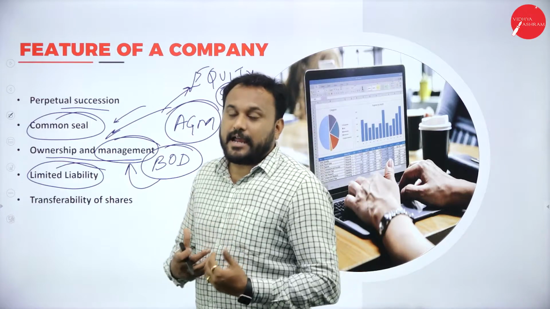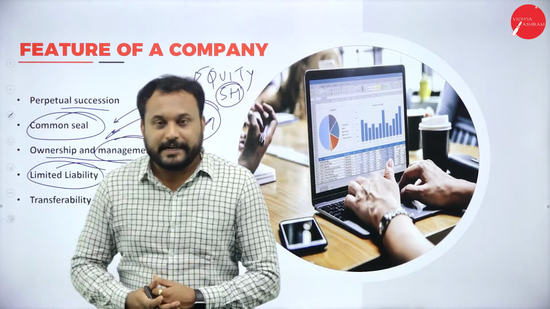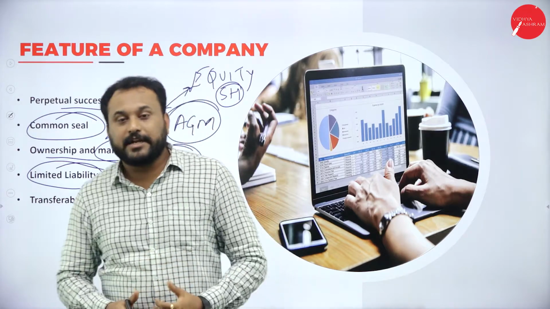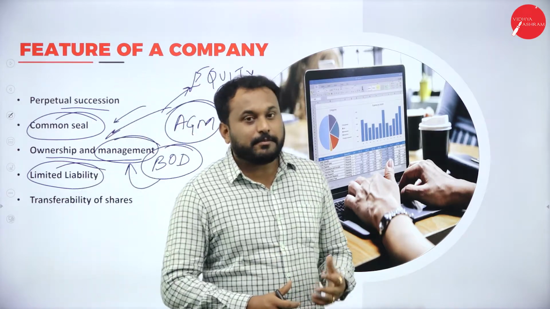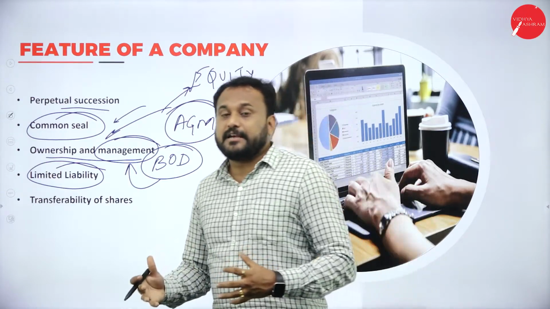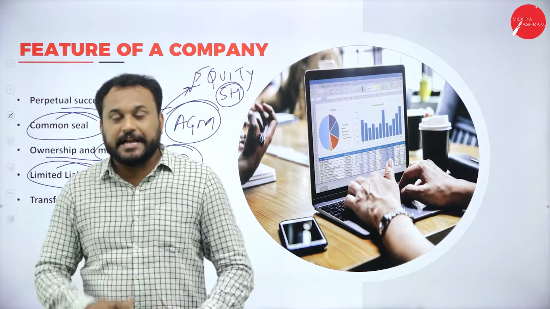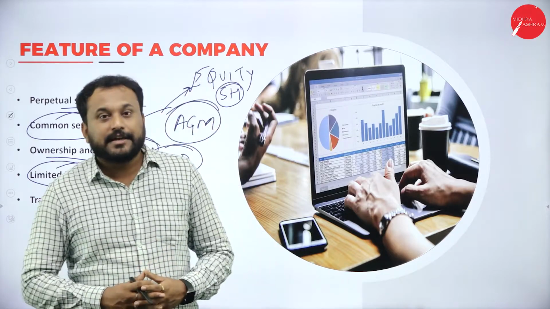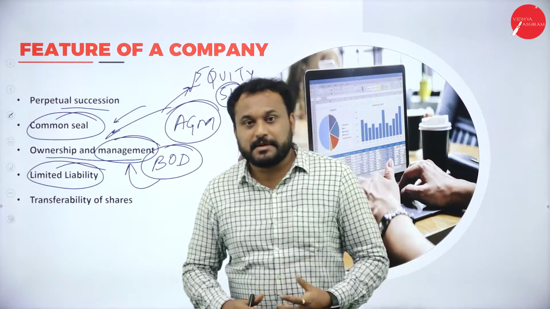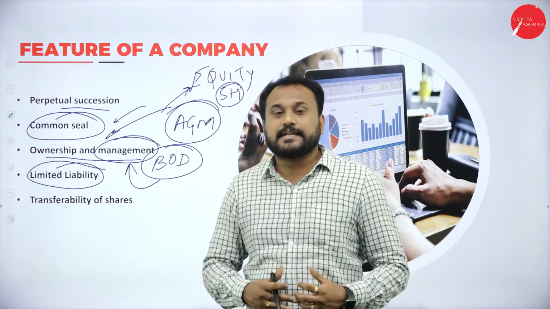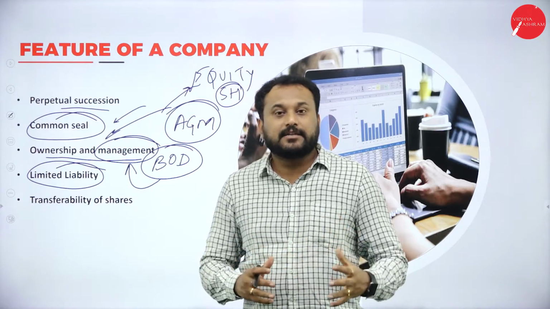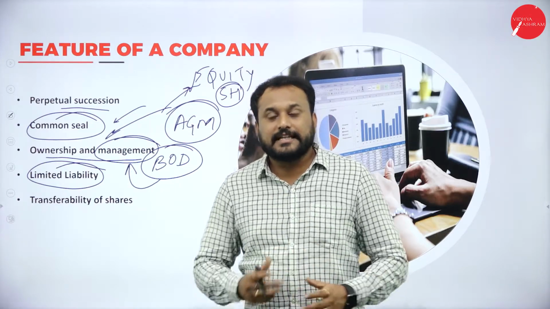If I am a sole proprietor and I have taken credit, taken a loan from somebody for my business, my business and I are the same because we don't have a separate legal entity, we have a single entity. If the business is doing badly, if I'm making a loss in my business, and I need to give my loans back, then what should I do? I need to dissolve my business and then pay it.